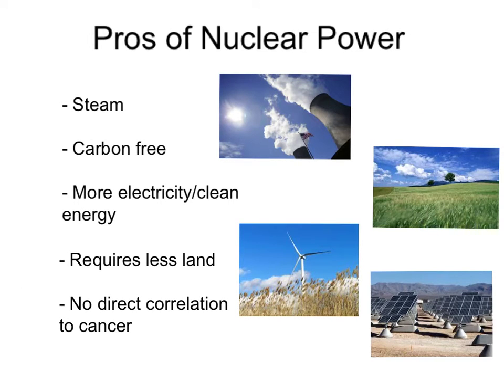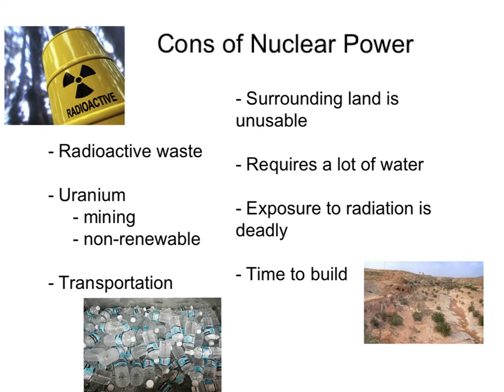Pros of nuclear power. Creating nuclear power does not produce smoke. Instead, the white plumes coming out of the plants are only steam. Because of this, nuclear power is considered carbon-free. It is not dependent on wind or the sun. It produces more electricity and clean energy than wind or solar energy, and also requires less land than either wind or solar power. Also, there is no direct correlation between cancer and a person's exposure to nuclear plants.